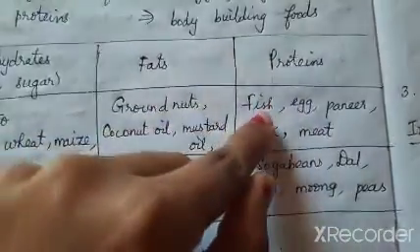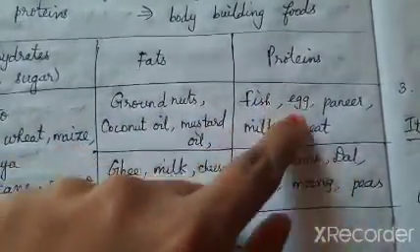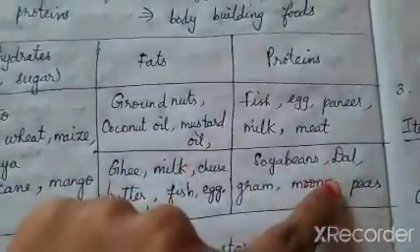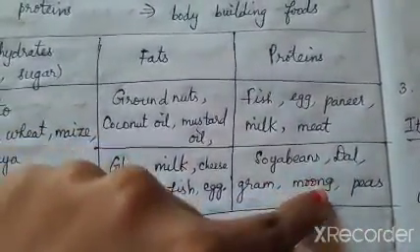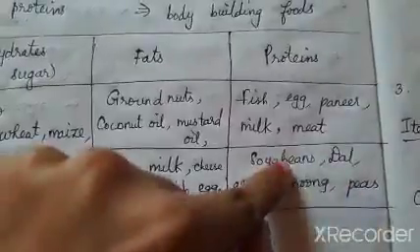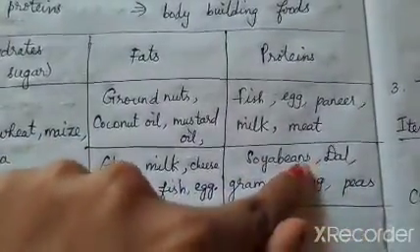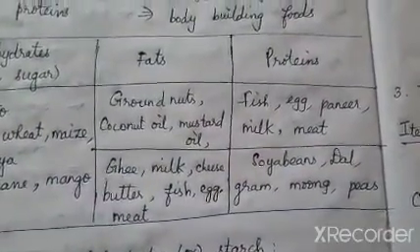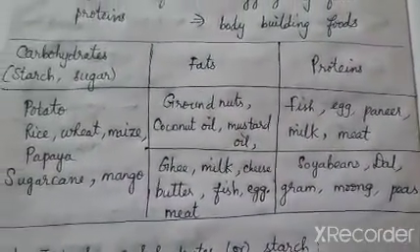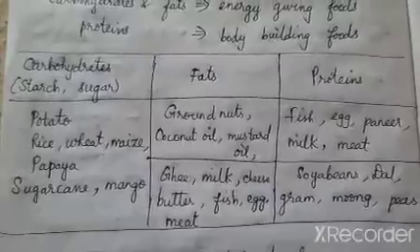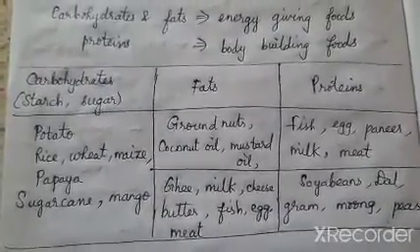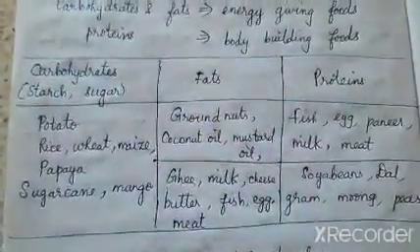Protein. Animal sources like fish, egg, paneer, milk and meat are rich in protein. And dal, gram, moong dal, peas, soya beans, these are all your grains which are rich in proteins obtained from the plant. Understood? So these are the food which we eat to obtain the energy and to serve as the body building foods.